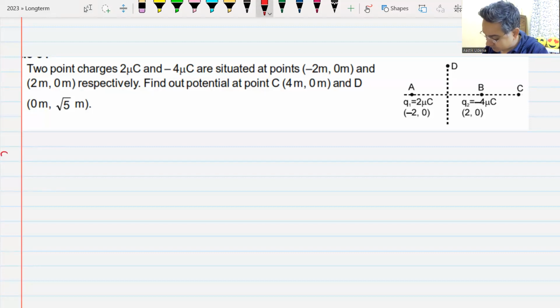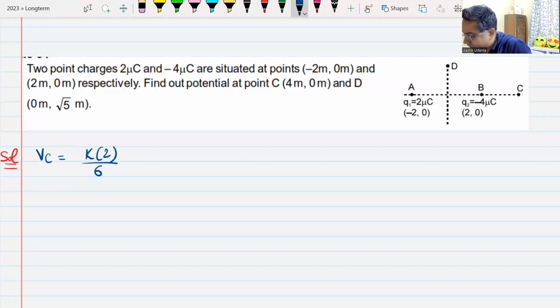So how are you going to solve this? Potential at point C will be K multiplied by 2KQ by 6. Distance will be 6 minus K into 4 by 4. How much time should you take to do this? Sorry, the distance is 2, not 4. How much time do you need to calculate this?